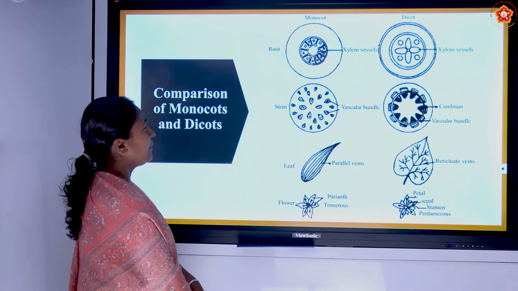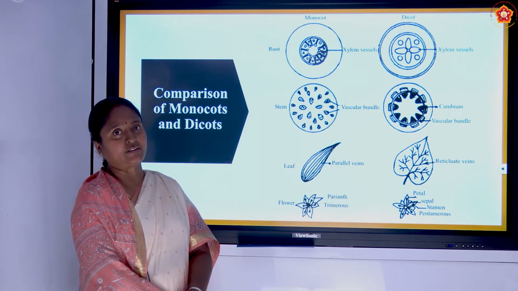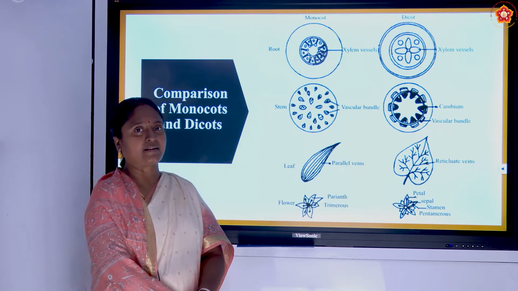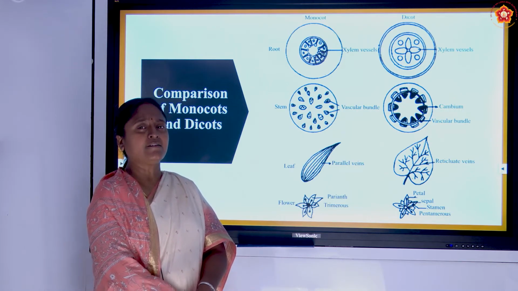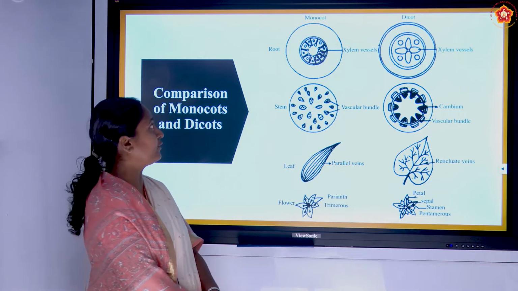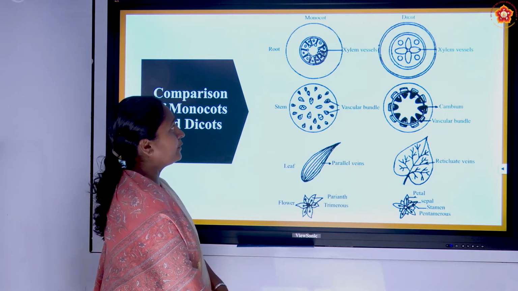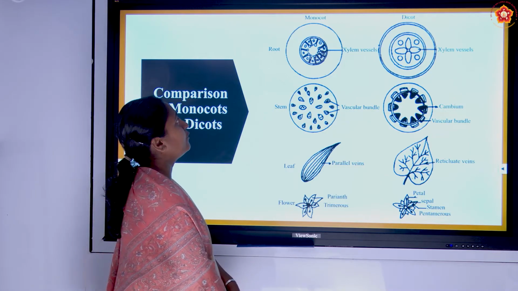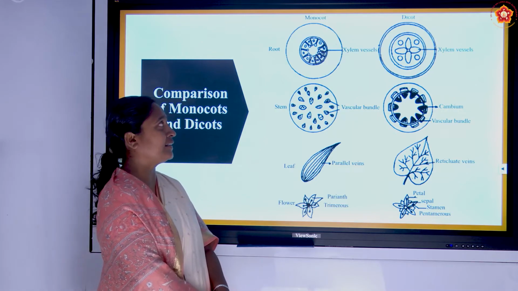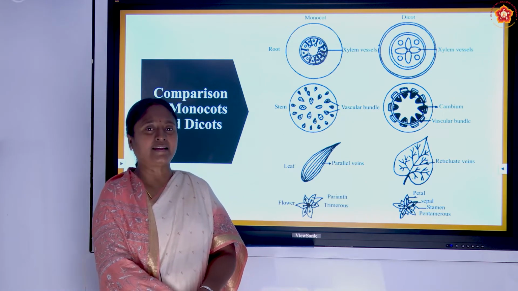Now this is the comparative anatomy of monocot and dicot, and how they are different from each other. First we can see the cross sections of the various parts of the plant. Cross section means cutting from the middle, from left to right. The root of monocot and dicot is presented on the top, where we can see how the xylem vessels are arranged. We can see small straight lines in the monocot, whereas in the dicot we can see they are organized in a flower-shaped, neat arrangement.